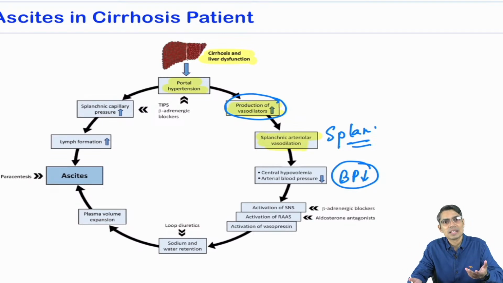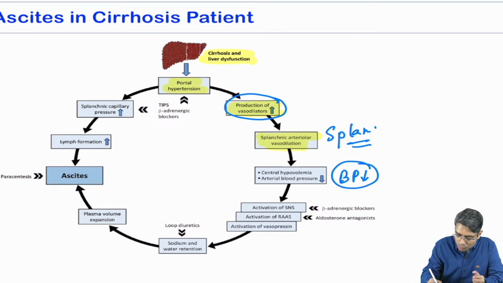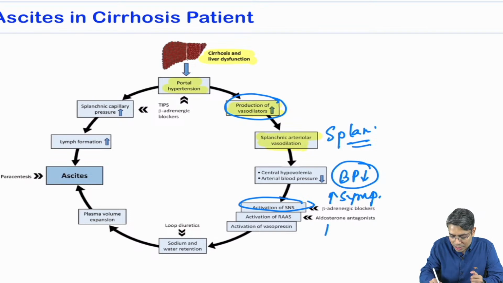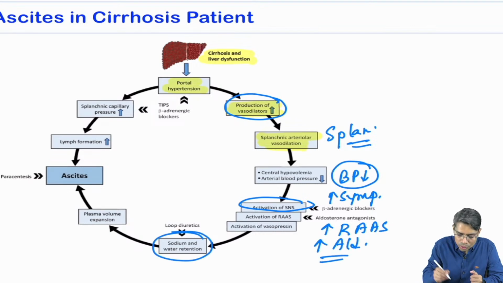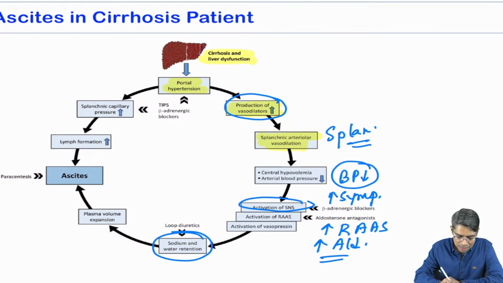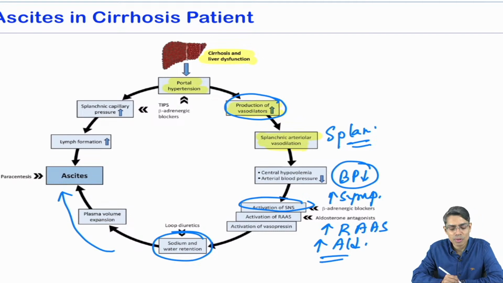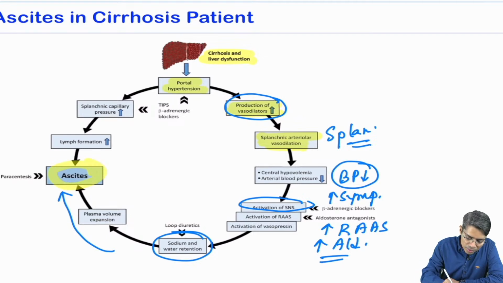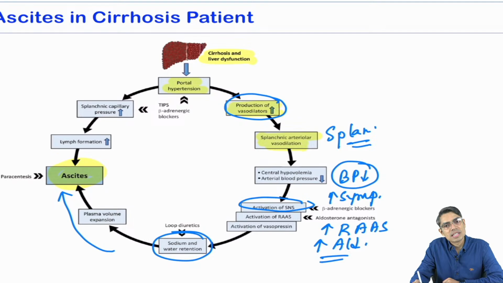And whenever your arterial blood pressure is decreased in an ascites patient, this will activate the sympathetic system, the same mechanism again, by release of inhibition of the vasomotor center. This sympathetic activation will also increase the renin angiotensin system activation, that will increase the production of aldosterone. This aldosterone is ultimately going to retain more sodium and more water in the body, and that is going to increase the plasma volume, and that increased plasma volume is again going to produce more ascites.